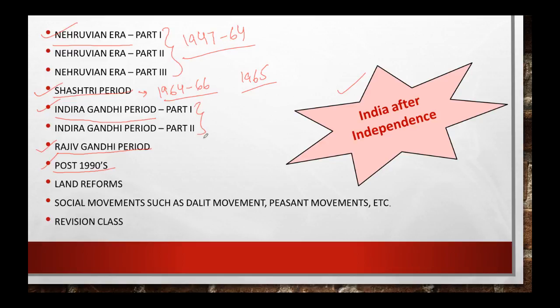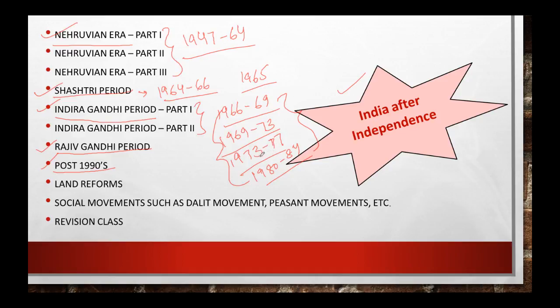Next is the Indira Gandhi period. We will be discussing it in two parts, okay. This Indira Gandhi period, we will be discussing in various parts, like from 1966 to 69. This would be the first one. Then we will be discussing from 1969 to 1973, okay. Then 1973 to 1977. After this, from 1980 to 84, okay. So these are the years which are related to the Indira Gandhi period, okay. So we will be discussing all these periods, okay.